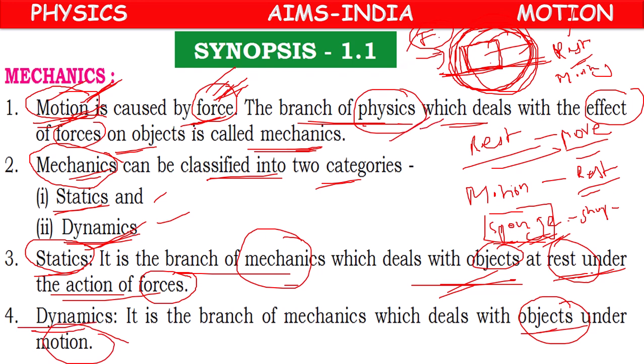So studying about objects under the effect of force is called mechanics. After applying force, if the object is under rest, it is called statics. If the object is under motion, then studying about it is called dynamics. Like this, in mechanics, we have two branches: statics and dynamics.